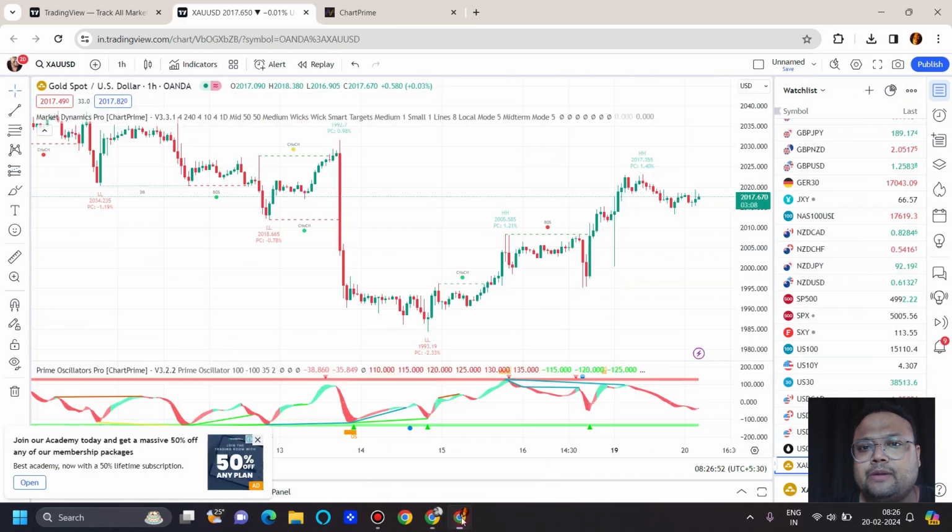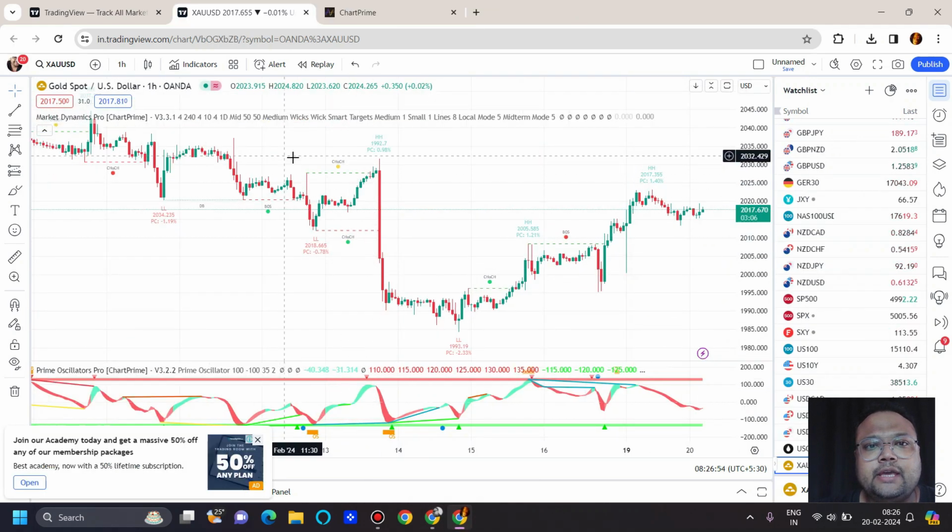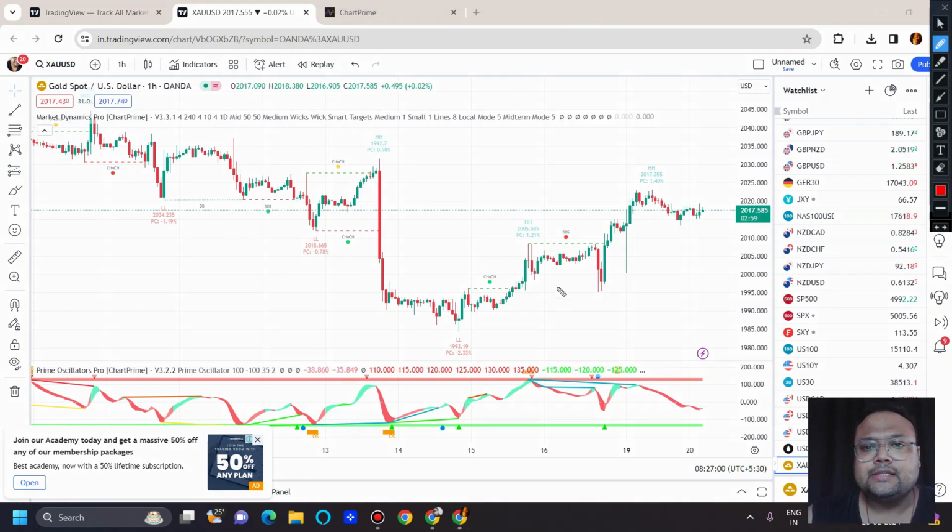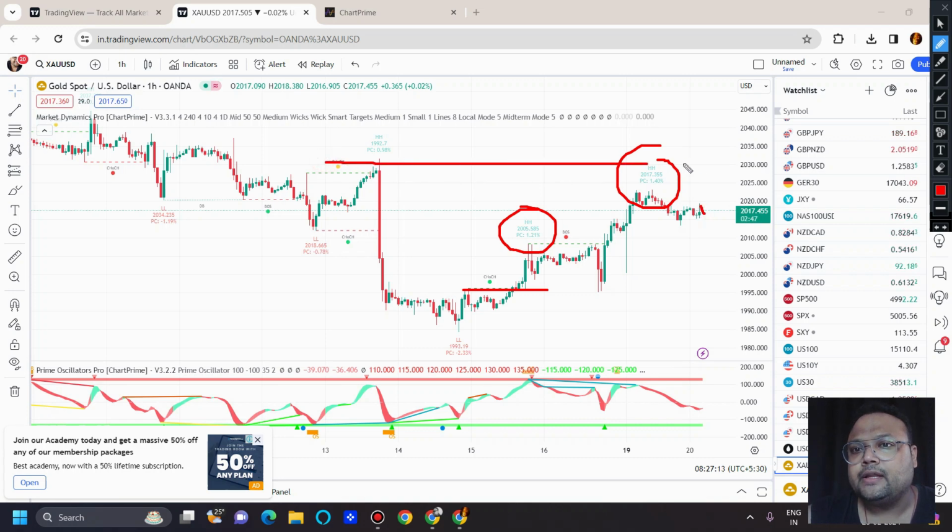If you look at Chart Prime also, then Chart Prime is also saying the same thing. You can see here, this is the Market Dynamics Pro that helps us with the analysis. You can see change of character, break of structure, market is forming higher highs, and market needs to form another higher high, then only it will break this level here. So this is Chart Prime.